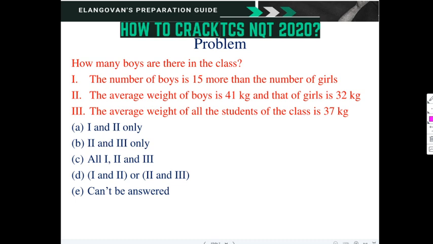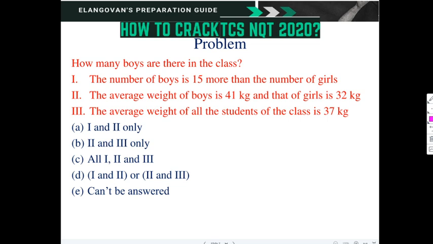How many boys are there in the class? First statement: the number of boys is 15 more than the number of girls. Second statement: the average weight of boys is 41 kilograms and that of the girls is 32 kilograms. What are we going to do with this weight? We need only the count, right? Anyway, we will see. The third statement: the average weight of all the students of the class is 37 kilograms.